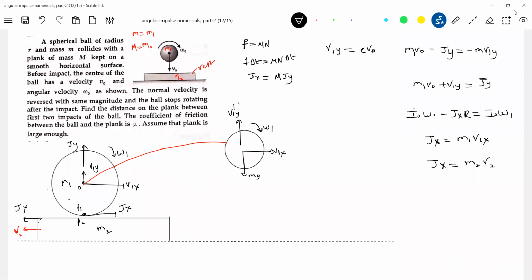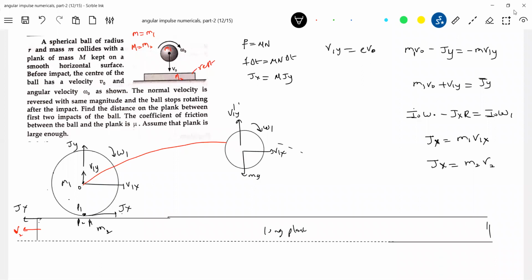So it's a long plank. The first impact occurred at A. The next impact will occur at B. By the time it is moving, the plank will not be there. You have to calculate the distance here. Can you work this out?